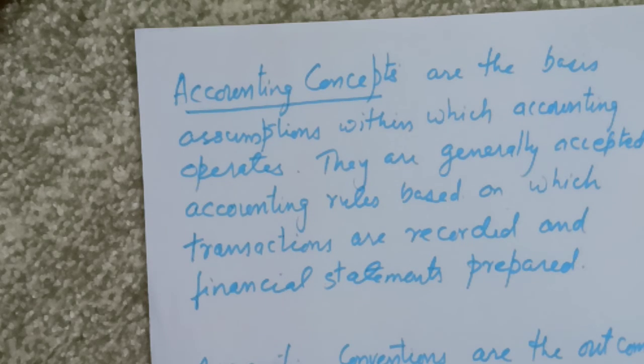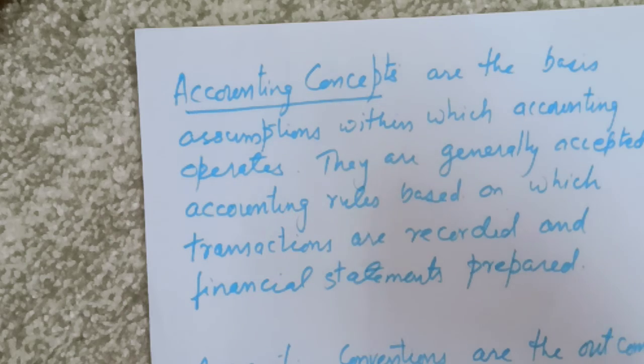In this chapter we will be discussing accounting concepts and conventions. There are three fundamental accounting assumptions, or concepts. The first one is the going concern assumption, then the consistency assumption, and the third one is the accrual assumption. We will be discussing them in the next video.